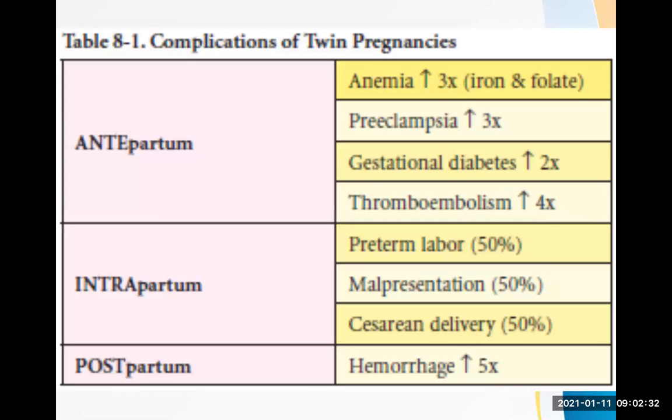Now see there, the same type of complications are listed here in another way. These are the antepartum complications, these are the intrapartum, and these are the postpartum. Antepartum means before the birth of the baby. So anemia is increased, there is high chance of preeclampsia, gestational diabetes, and thromboembolism. Don't need to remember how many times it is common.